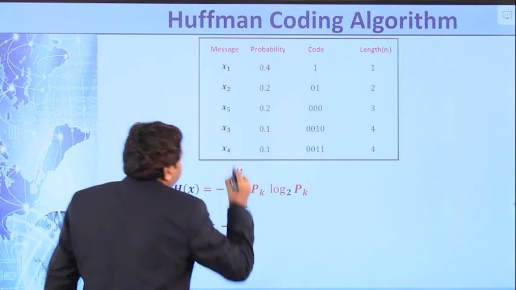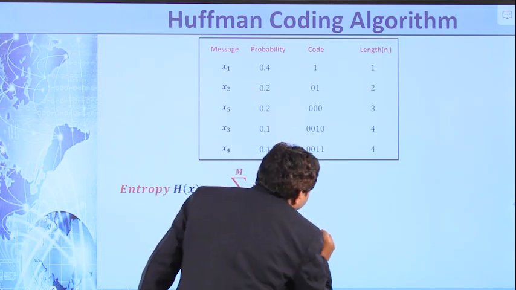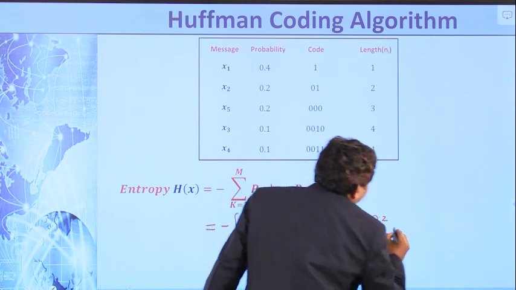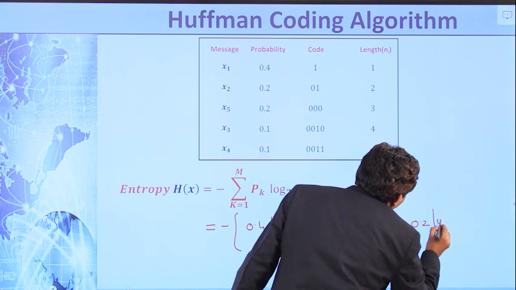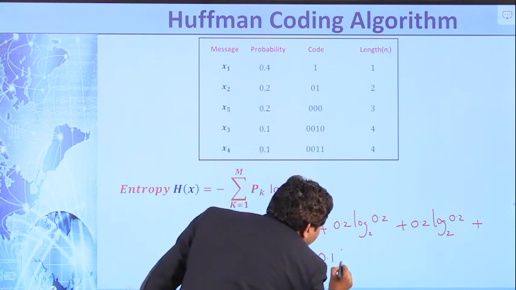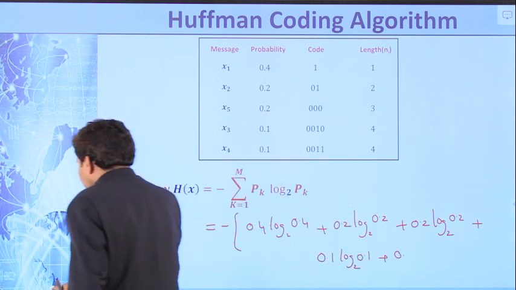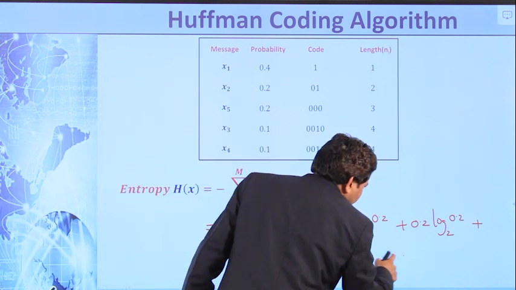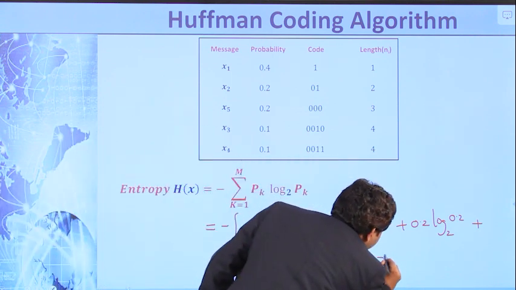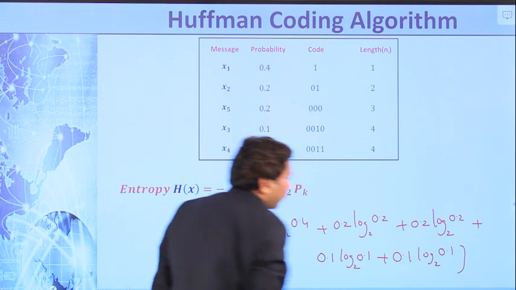So H of x equals minus of 0.4 log 0.4 base 2 plus 0.2 log 0.2 base 2 plus 0.2 log 0.2 base 2 plus 0.1 log 0.1 base 2 plus 0.1 log 0.1 base 2. Right?